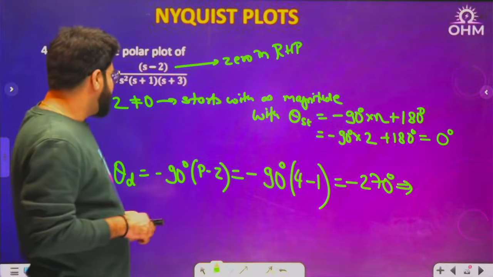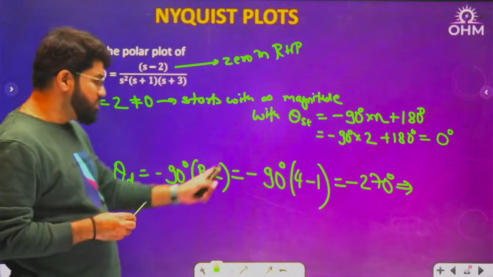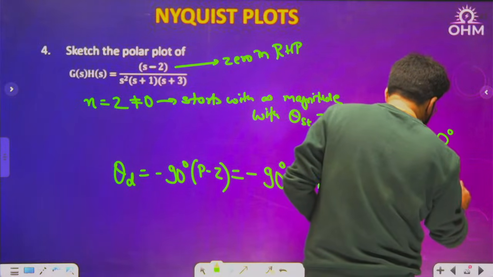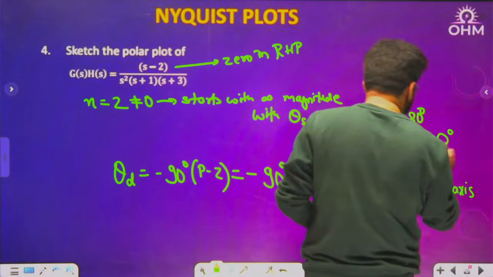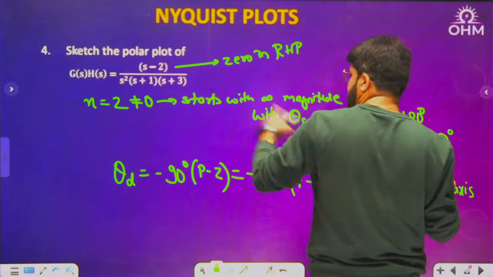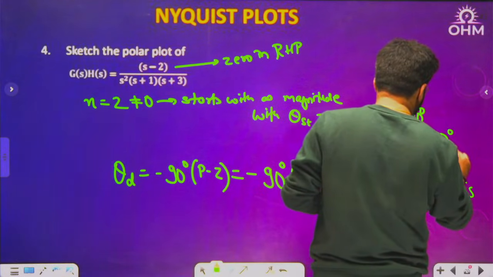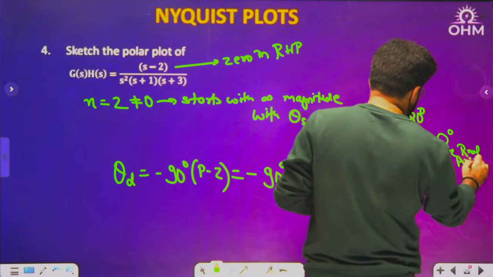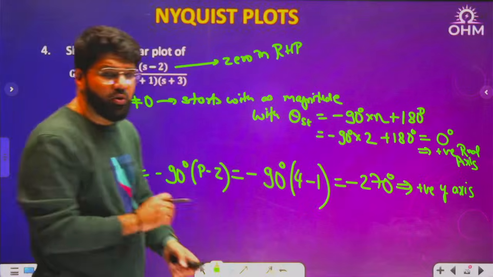So what I was telling is, the ending angle is how much? Minus 270 degrees, and minus 270 is what? Finally, the positive y-axis. And the starting angle was 0 degrees. 0 degrees means positive real axis again. Okay, positive real axis.